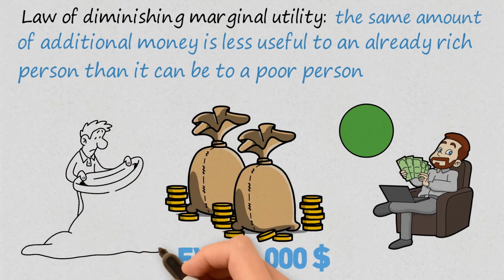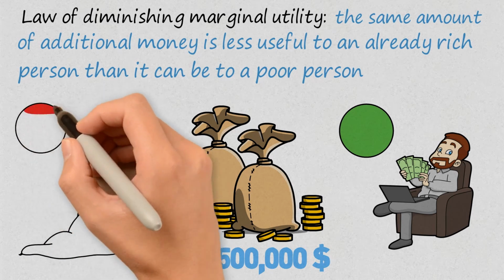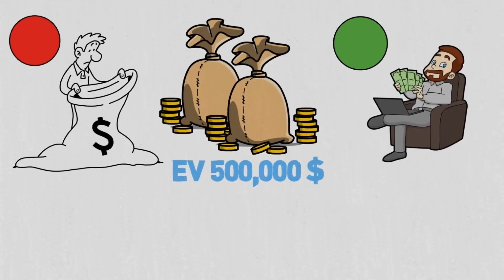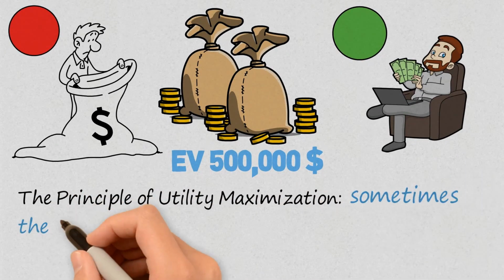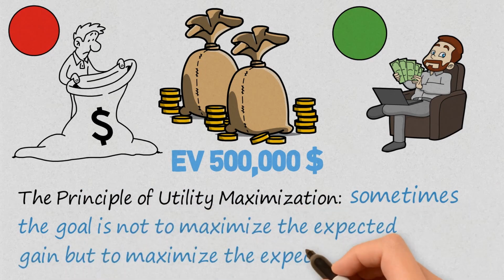Now, suppose we're unemployed, with overdue bills to pay, and maybe facing eviction. Even though, from a mathematical point of view, the expected value of the green button is much higher, the risk of losing the coin toss would be too high for us, and pressing the red button would provide us with $100,000 immediately, allowing us to pay rent, bills, and get our life back on track. The principle of utility maximization says that sometimes the goal is not to maximize the expected gain, in this case, pressing the green button, but to maximize the expected utility.